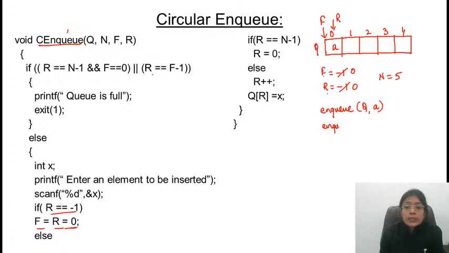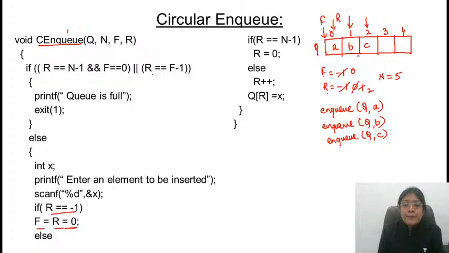Now I want to insert one more element in the queue, that is B. Now what will happen? Should I update the value of front variable as well? No, just update the rear. It's just the concept of linear queue. Rear is pointing to 1. First of all, rear is updated. Now at Q of 1, the next element will be inserted, that is B. Correct? Now I want to insert one more element, C. C is inserted, increment the value of rear and C is inserted here.